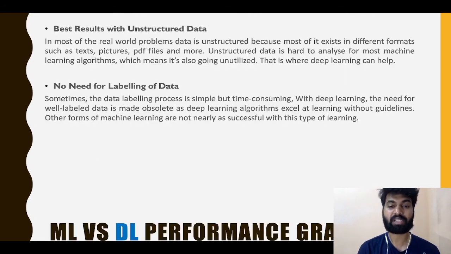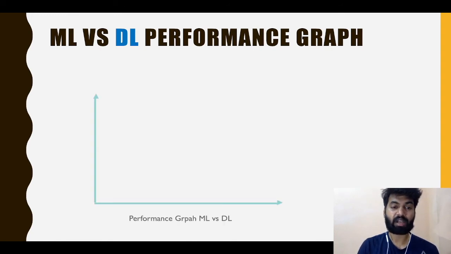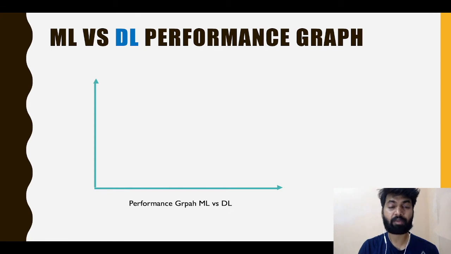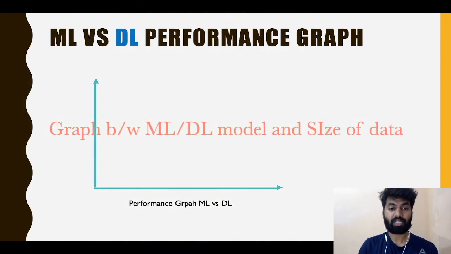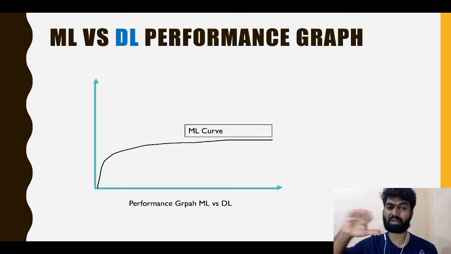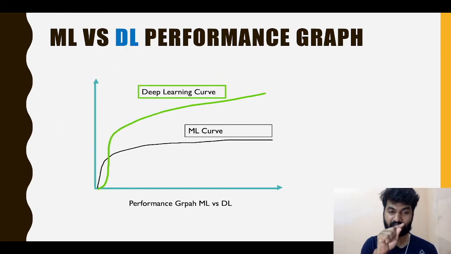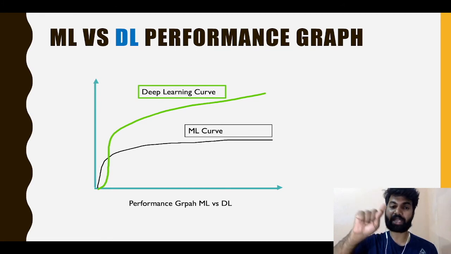Now we need to understand the performance graph of machine learning algorithms as well as deep learning. Here I'll show you one graph, where we check the performance of the machine learning model as well as deep learning. Here you will see the machine learning curve continuously increases, and after that it becomes constant or slightly linear. But the deep learning curve starts from the origin, goes down, and again starts increasing.